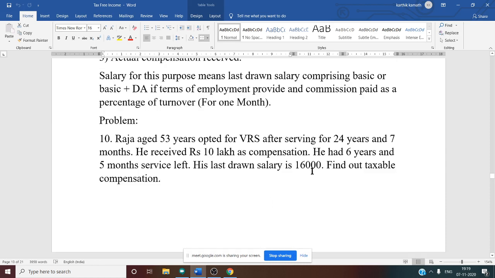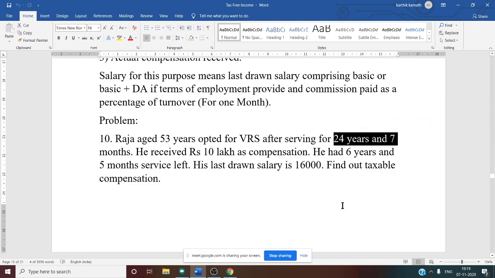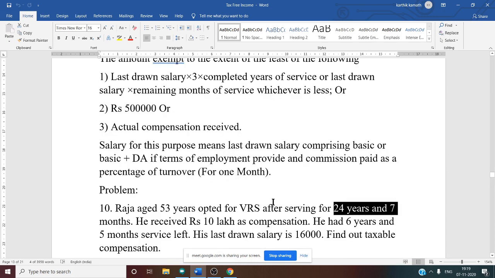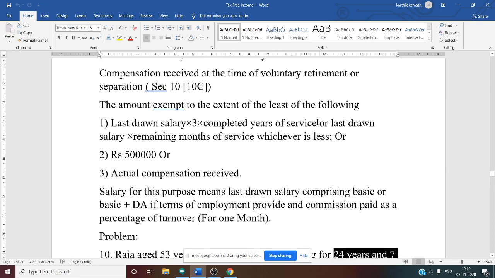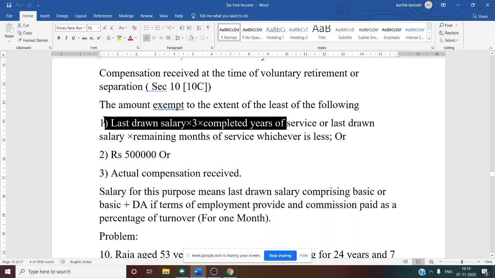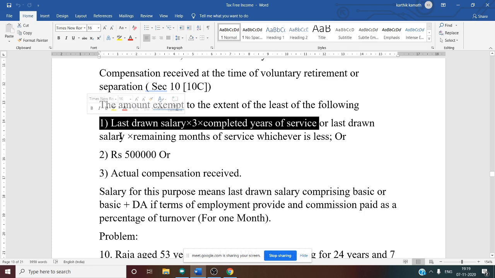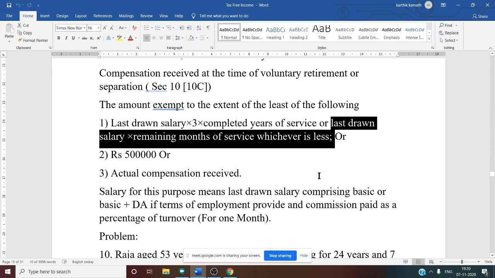So last drawn salary we know 16,000 into 3, you will get 48,000 into completed years of service, that is 24 years and 7 months. Here they have not stated that part of the service exceeding 6 months is to be treated as 1 year. So 7 months is ignored. In the case of voluntary retirement, 7 months is ignored. So only 24 years. That is one answer you can get, or else last drawn salary into remaining months of service.